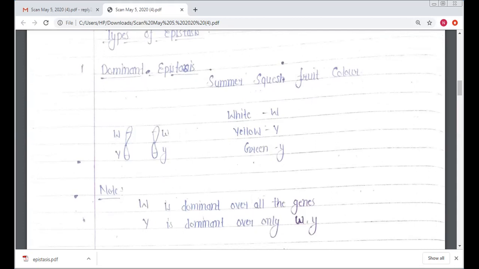Capital W codes for white color and here is its recessive character, small w. Capital Y codes for yellow color and small y for green color.